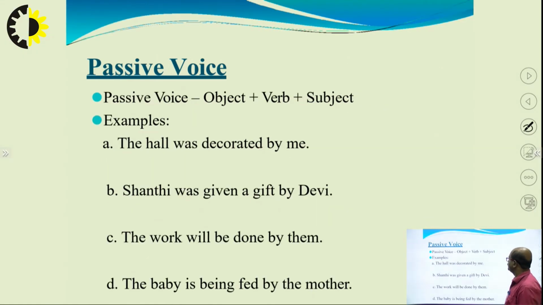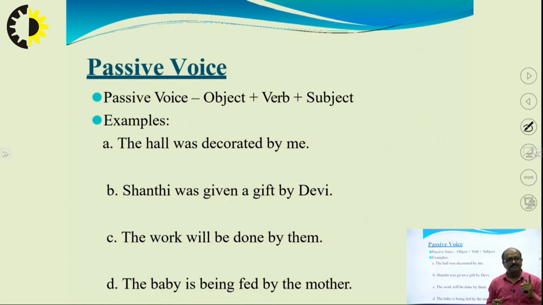Next, here are the examples of the passive voice. The things changed in comparison to the active voice. In active voice, there was first subject, then verb, then object. But now, in passive voice, we have object first, verb, then subject.